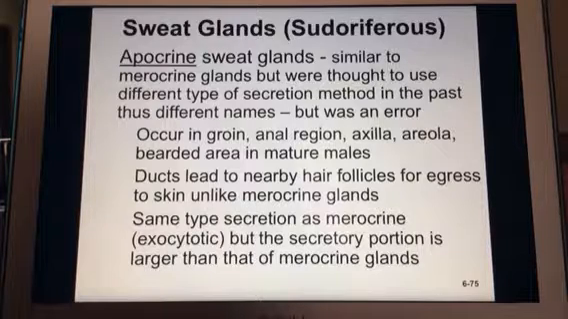It's really just where they kind of feed into. The other type is apocrine, and their ducts lead to hair follicles. So same function, they're still doing that perspiration, secreting that perspiration, but in this case it goes to the hair follicles. And we don't have these everywhere, but we have them where we have hair. So groin, anal region, axilla, areola, and then a bearded area in men. They have the same type of secretion, but more, because the portion is larger than that of merocrine glands.